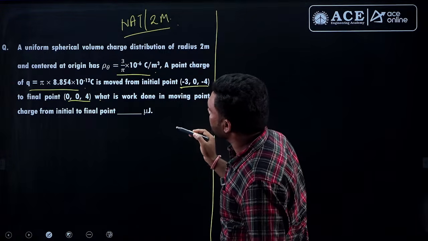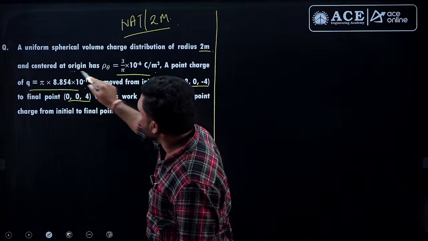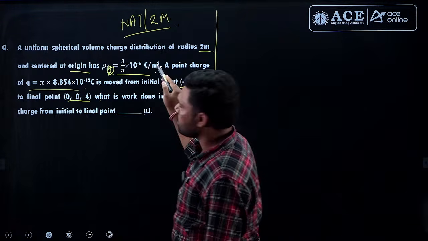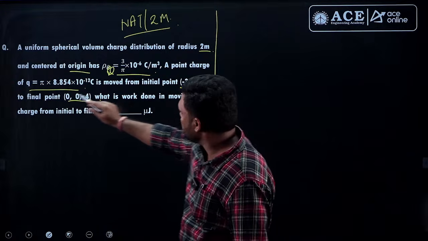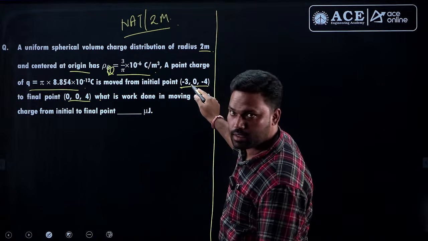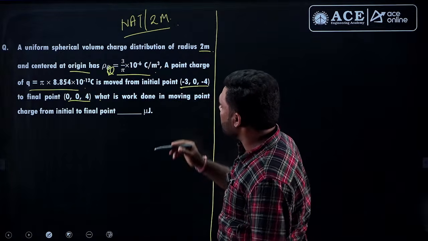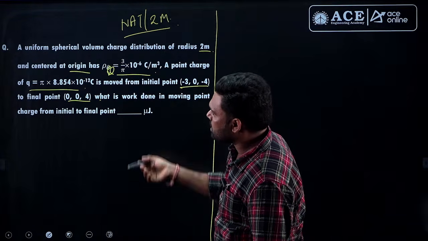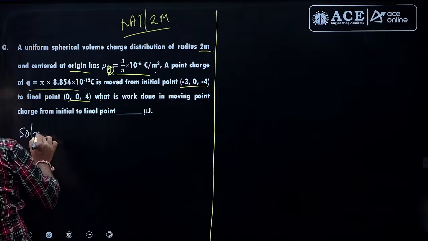A uniform spherical volume charge distribution of radius 2 meters, centered at the origin, has a volume charge density rho v. The volume charge density is given. A point charge of Q is moving from the initial point minus 3 comma 0 comma minus 4 to the final point 0 comma 0 comma 4. What is the work done in moving a point charge from the initial to the final point?